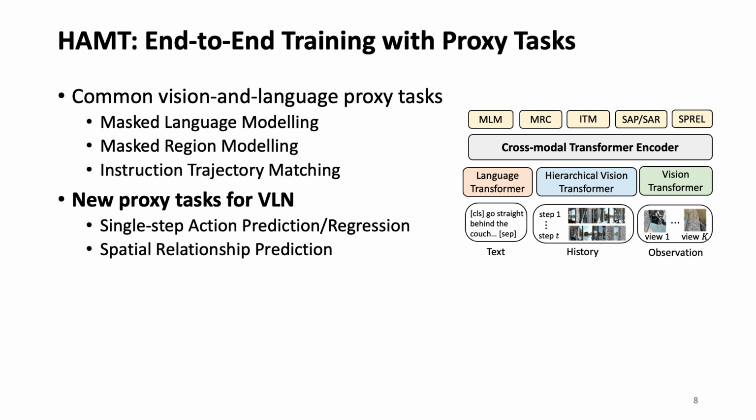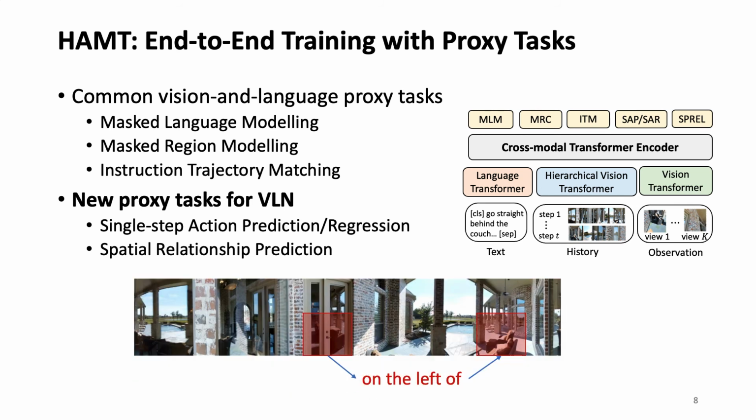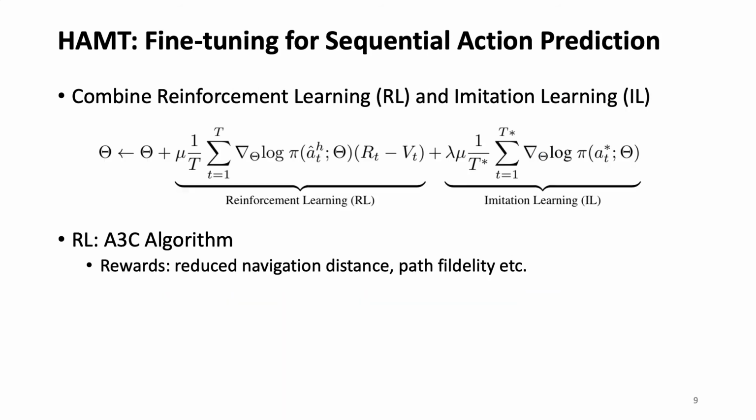The second is spatial relationship prediction, which aims to predict the relative spatial relations of two views in the panorama. For example, in this panorama observation, it should predict the door is on the left of the chair. We fine-tune HAMT on each downstream VLN task via reinforcement learning and imitation learning. We design rewards for different VLN tasks. More details are presented in our paper.